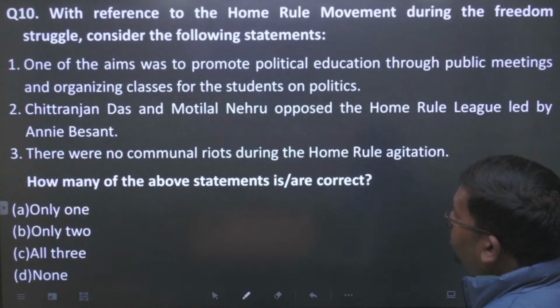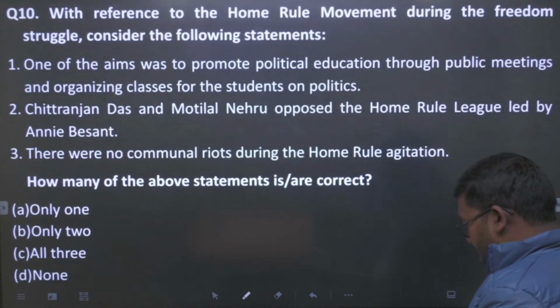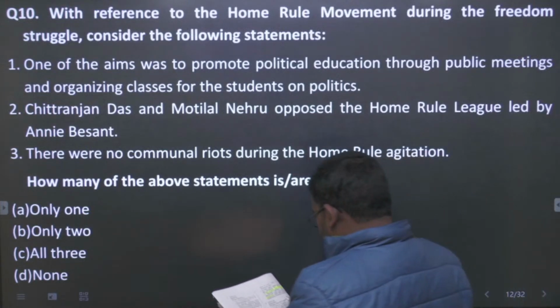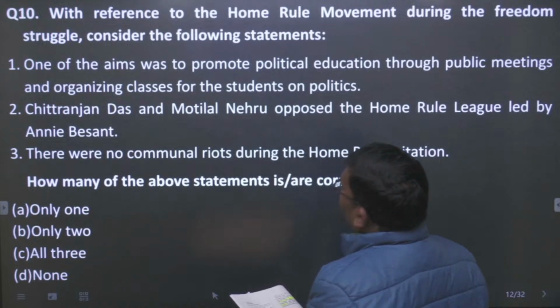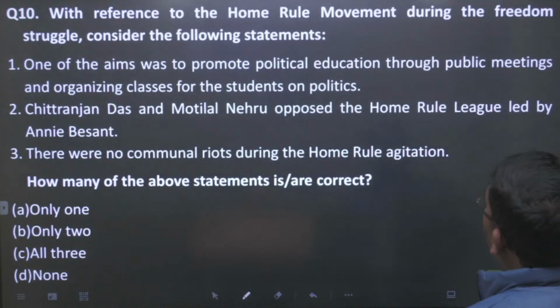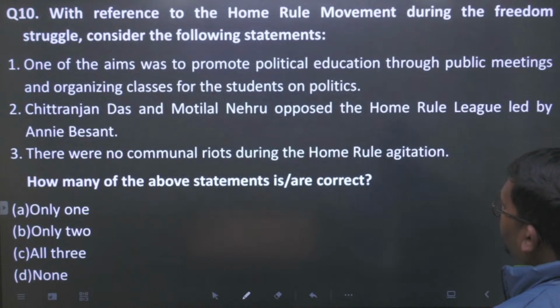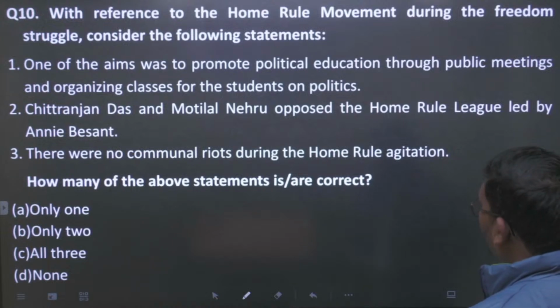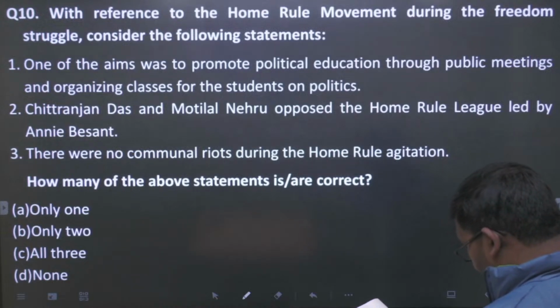Okay, so in this question number 10, if we see the point number 1 से हम जाएंगे. So, home rule agitation was especially also one of the main aims of to promote the education and through the public meetings. ये है points, है ना. So, the points है Chittaranjan Das and Motilal had opposed the home rule movement led by this one, है ना.